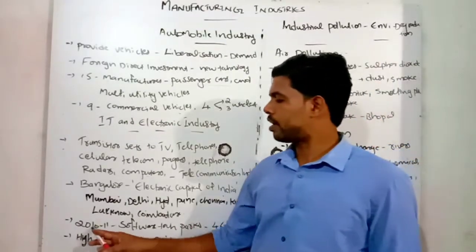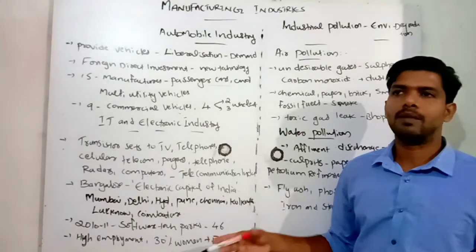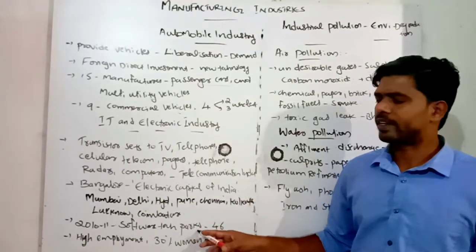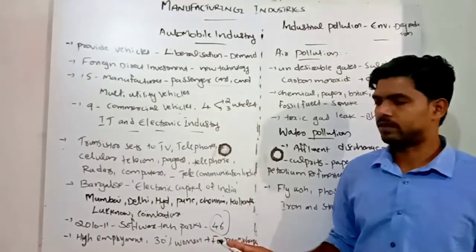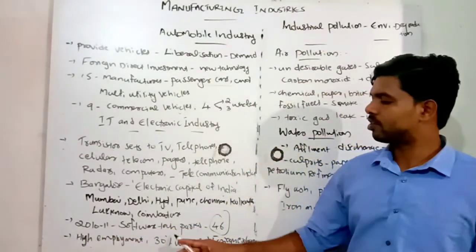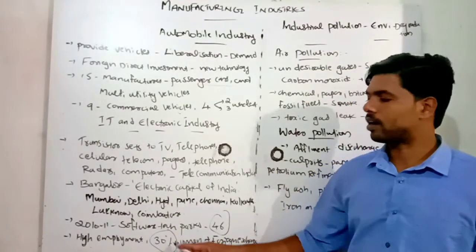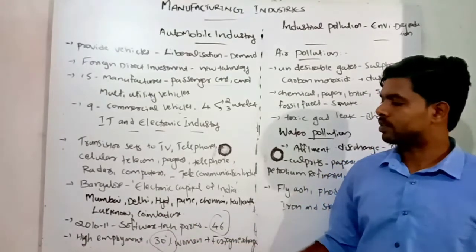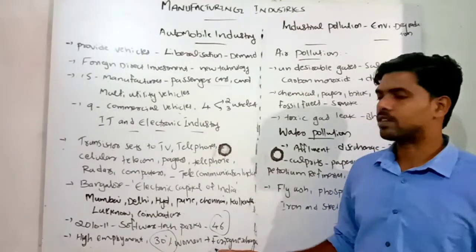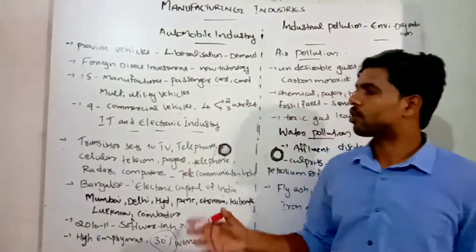In 2010-11, 46 software technology parks were set up in India, among which the famous ones are Bangalore, Chennai, Noida and other areas. These software technology parks provide high employment opportunities, and 30% of these employees are women. Women are employed widely, especially in the IT field and software technology parks. Foreign investment and foreign exchange are also earned through this industry. So it is a fast growing industry contributing greatly to our GDP.